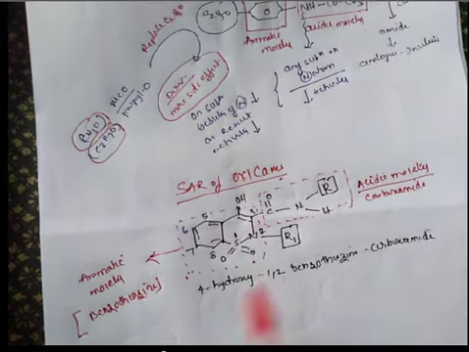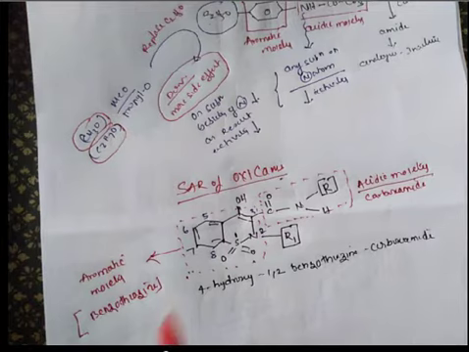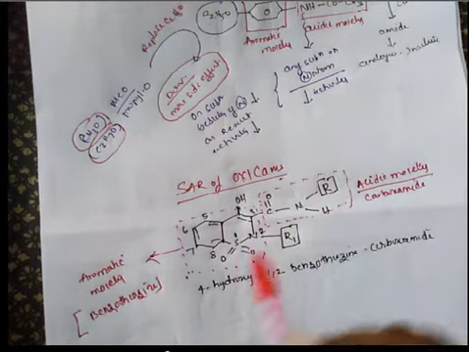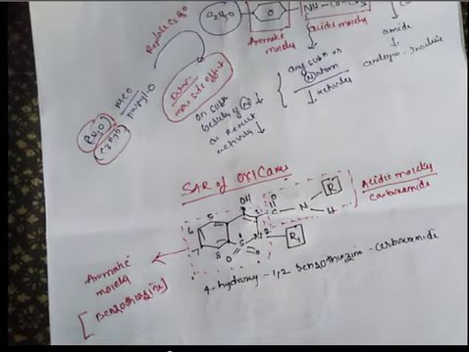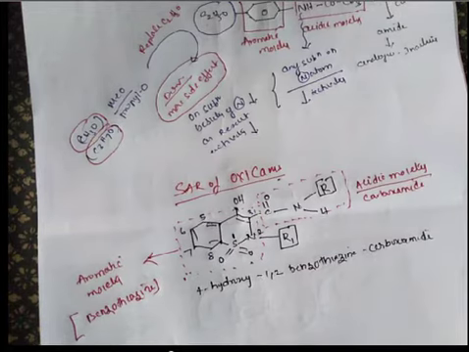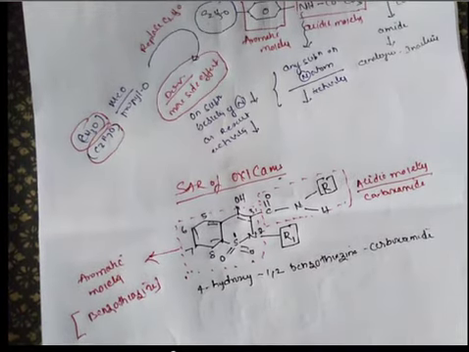Okay, so here R1 is the benzothiazine nitrogen substituent, where R is the substituent on the amide nitrogen, the carboxamide nitrogen. Okay, so this is very important to discuss here. What are the main points we have to discuss here?